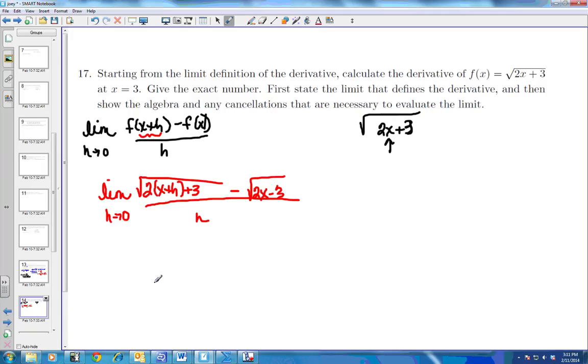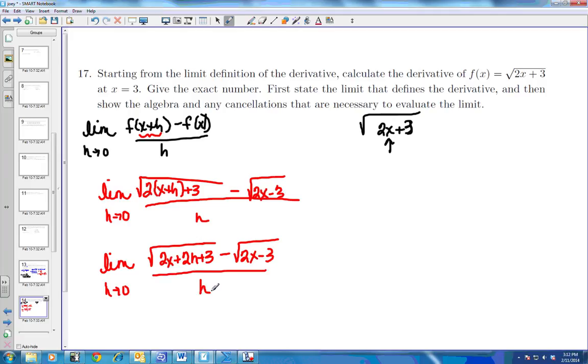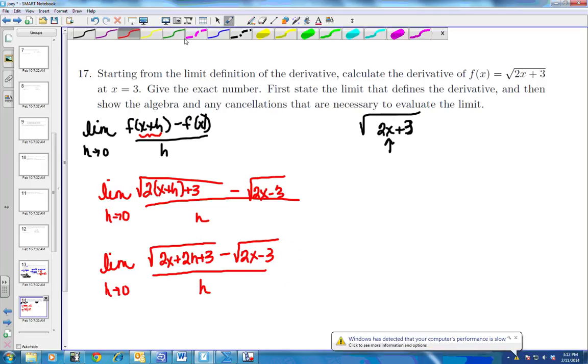Okay, so now I'm going to do a little algebra to it. I'm just going to distribute my 2. So I have 2x plus 2h plus 3 minus the square root of 2x minus 3 all over h. So here's the problem. I'm finding the limit as h approaches 0, but I can't use direct substitution yet because I get 0 in the denominator, and we can't have that. So here's what happens. Most of the time when you have a square root, if I multiply the top and the bottom by its conjugate, a lot of times it will cancel things out.